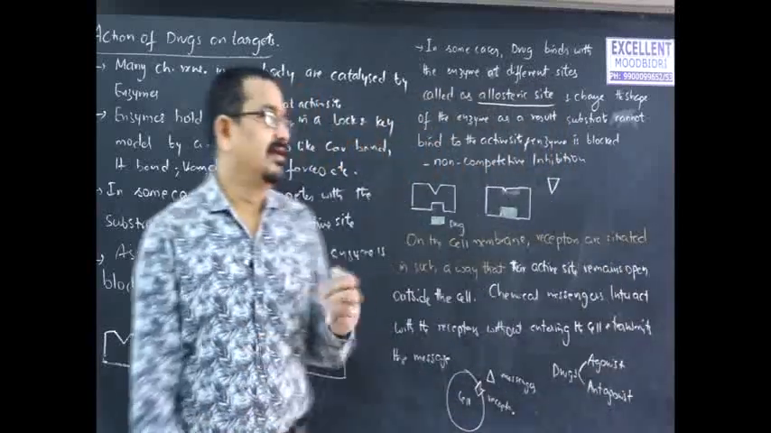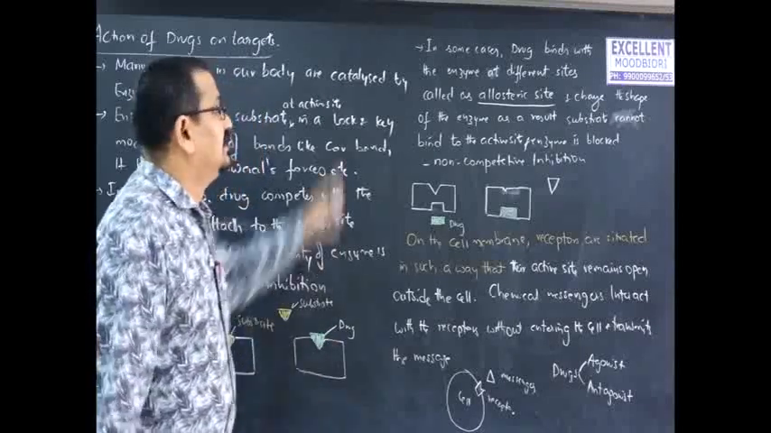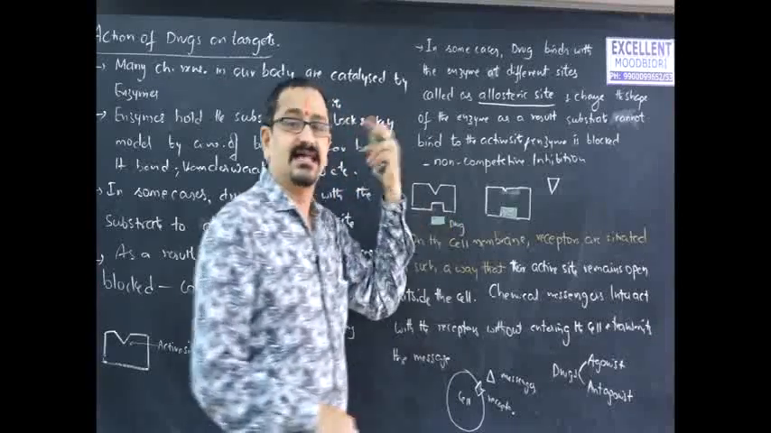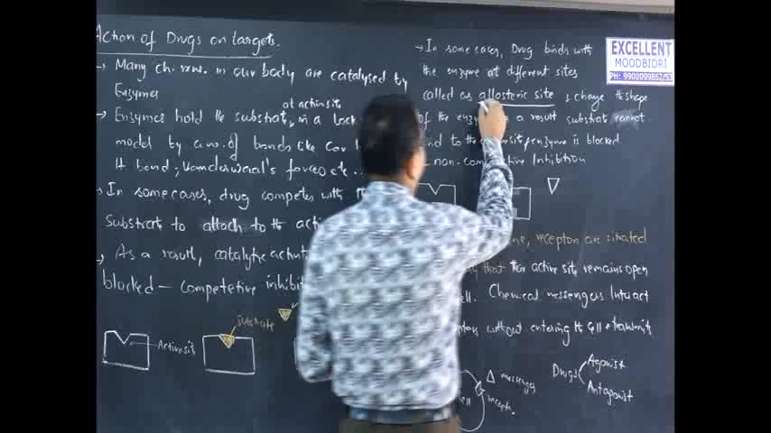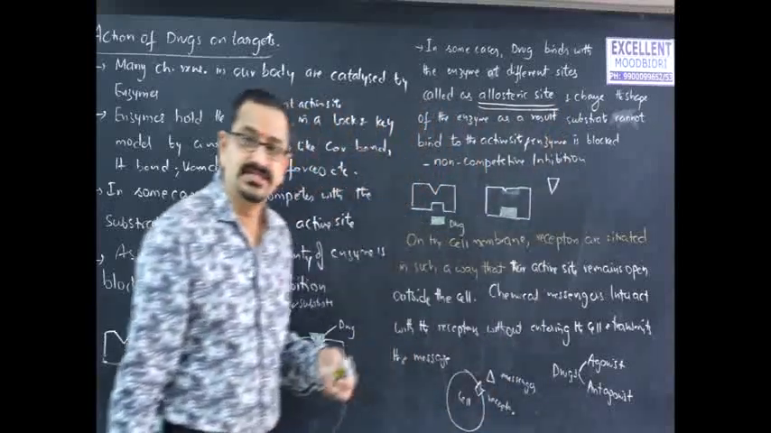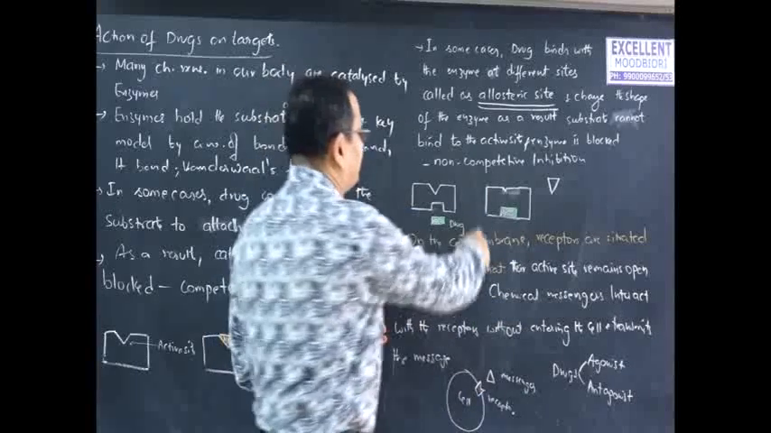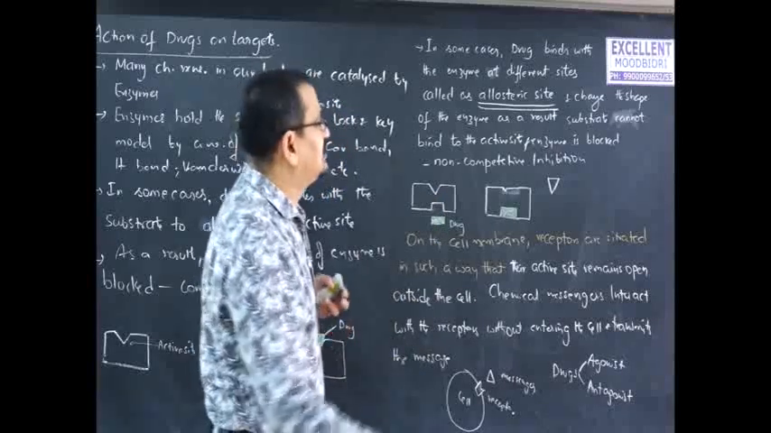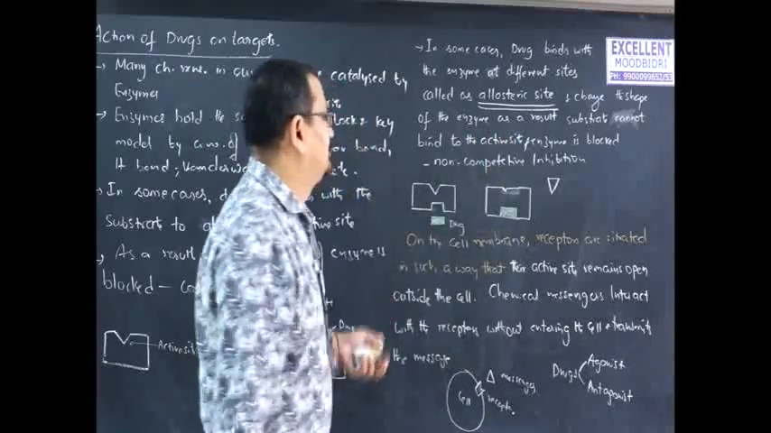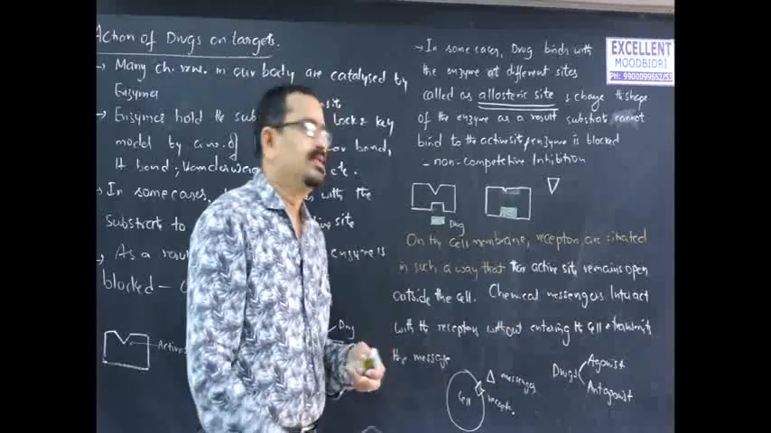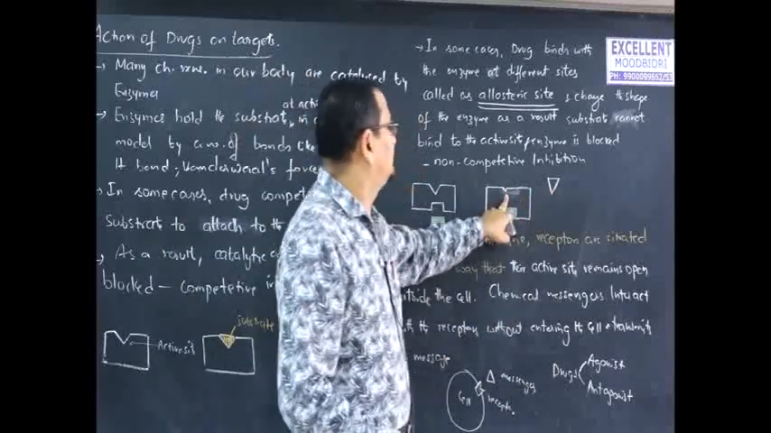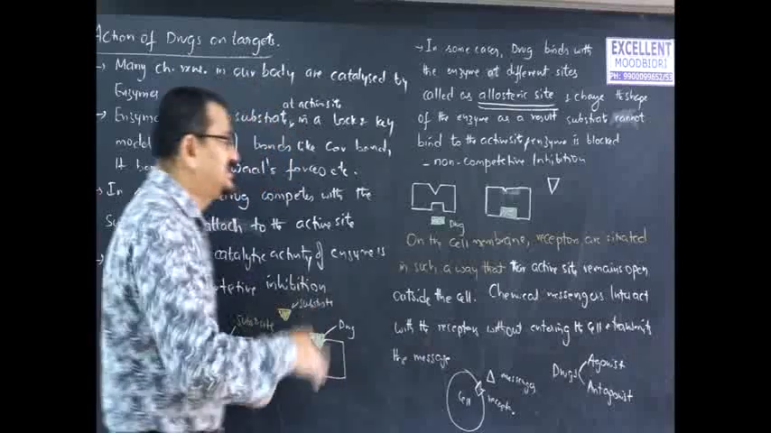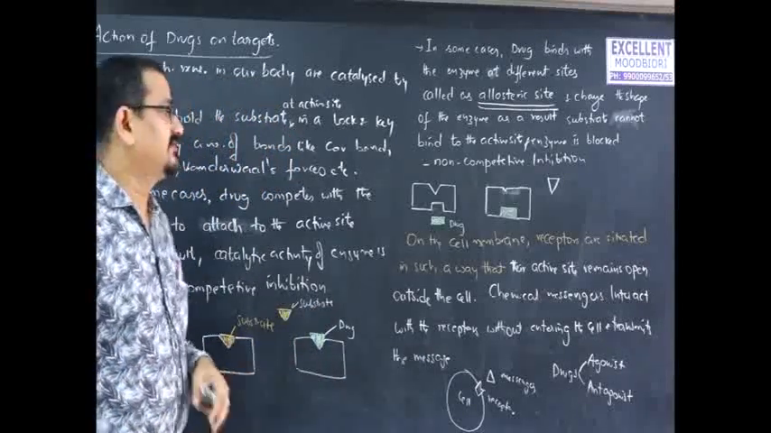There is another approach of a drug. In some cases, the drug binds to the enzyme at a different site called the allosteric site, and changes the shape of the enzyme and its previous receptor site. As a result, the substrate cannot bind to the active site, and the enzyme is completely blocked. This type of approach is called non-competitive inhibition.